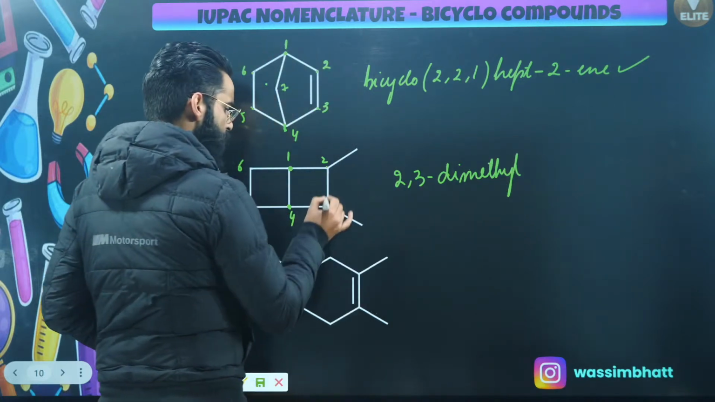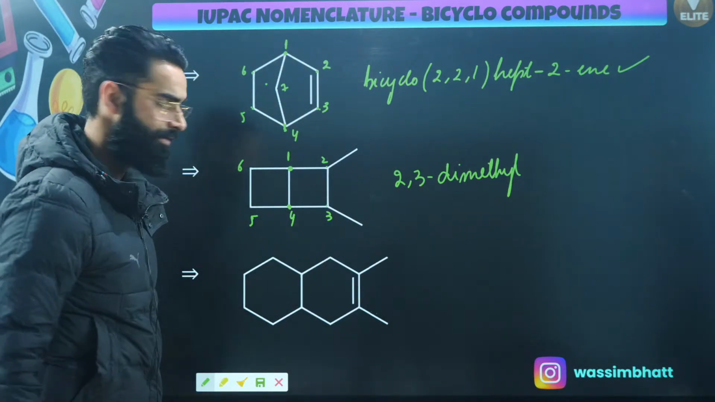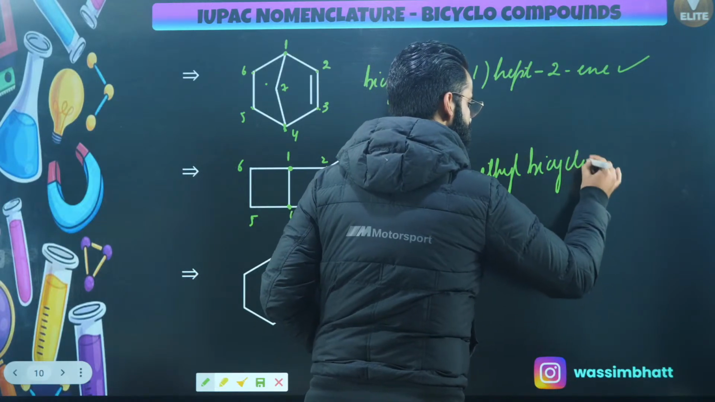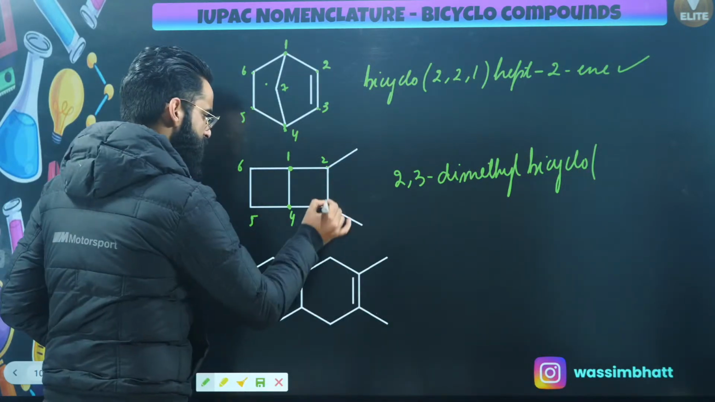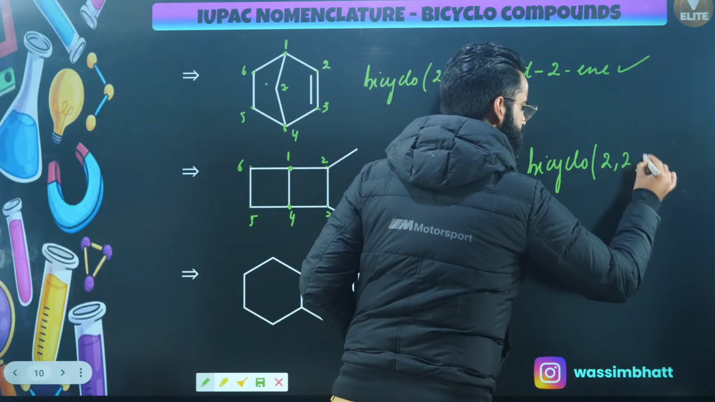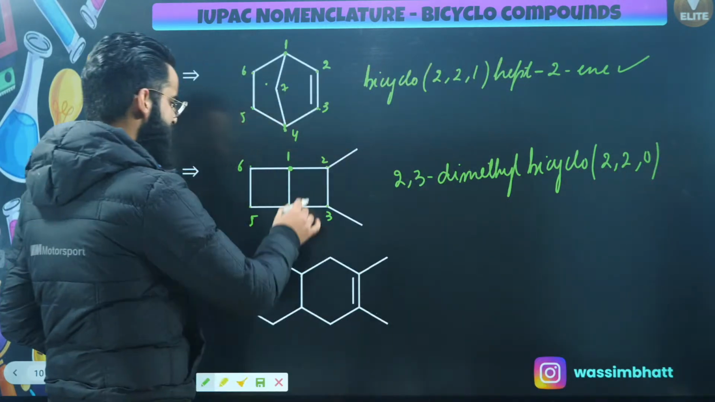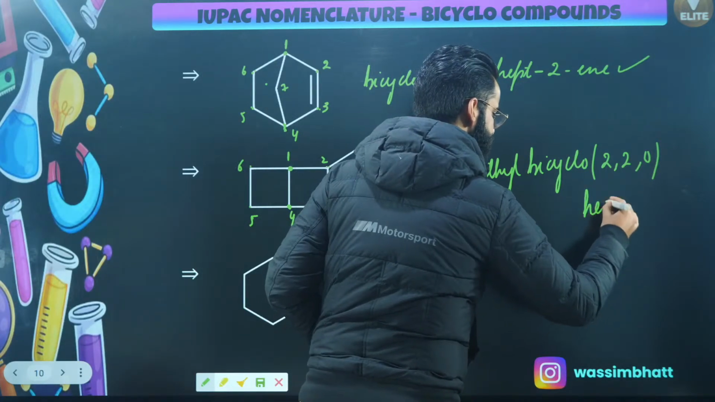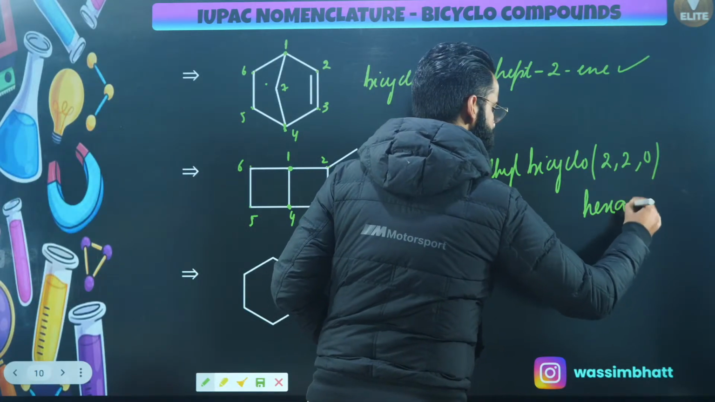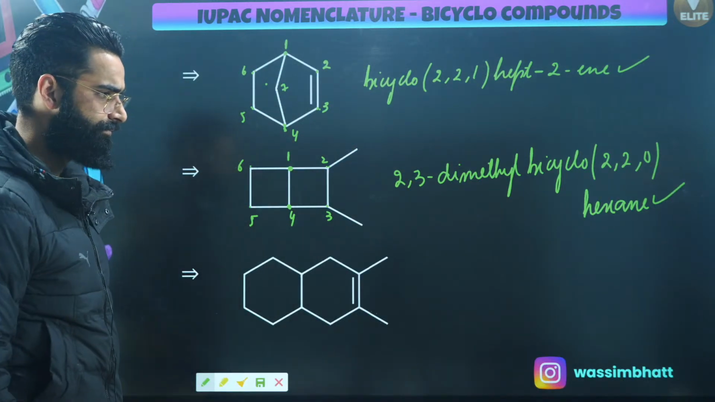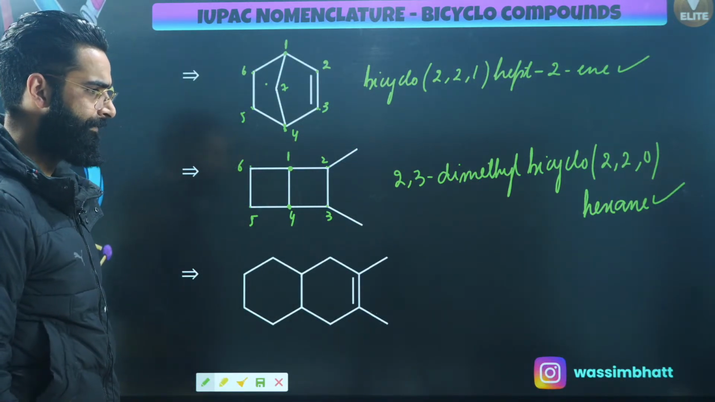It's going to be 2, 3 dimethyl, yeah? Dimethyl. Then I'll be using the term bicyclo because it's a bicyclo compound, right? So it's going to be 2, 2, 0. How many total carbon atoms are there? There are total 6 carbon atoms in the chain, right? So I'll be using the term hex. Everywhere there's a single bond, so it's going to be ane, done and dusted. Right, people? Yeah? Perfect.